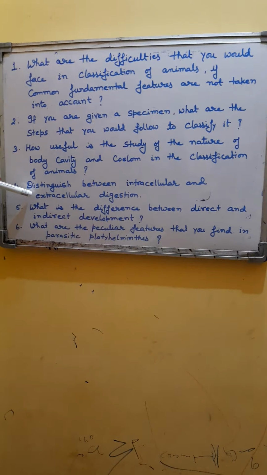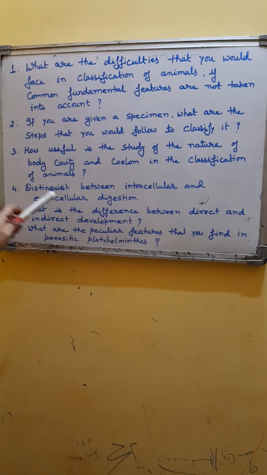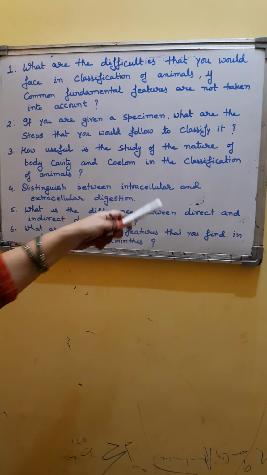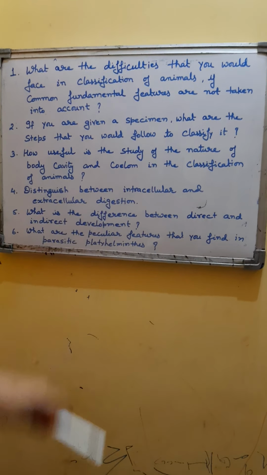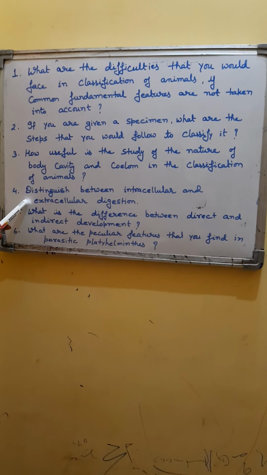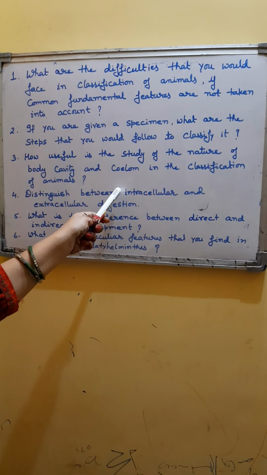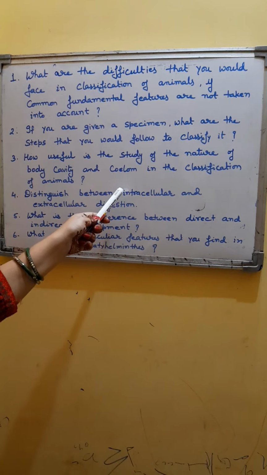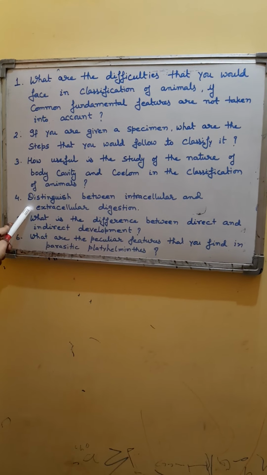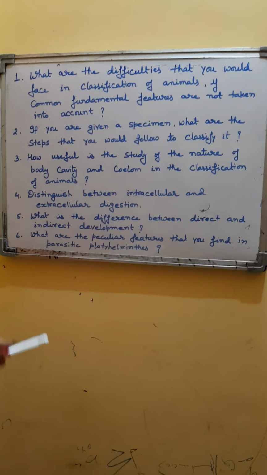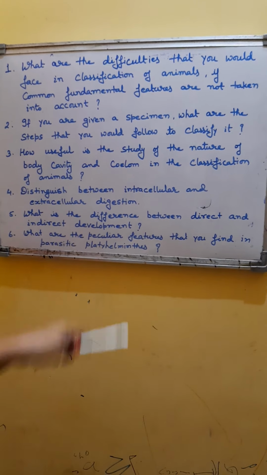So the process takes place outside the cell in case of extracellular digestion, whereas the digestion process takes place inside the cell in case of intracellular digestion. Intracellular digestion is a characteristic of unicellular organisms. Extracellular digestion is a characteristic of multicellular organisms. Enzymes are secreted by cytoplasmic organelles in case of intracellular digestion, and enzymes are secreted by different digestive glands in case of extracellular digestion. The next question is, what is the difference between direct and indirect development?